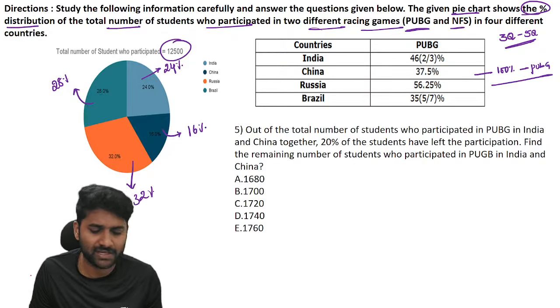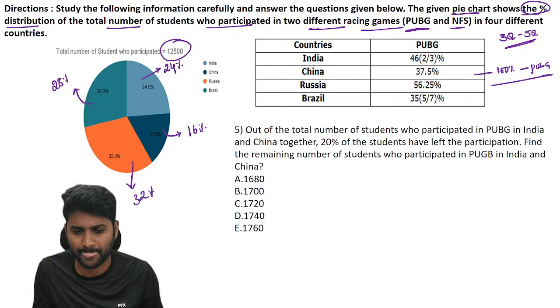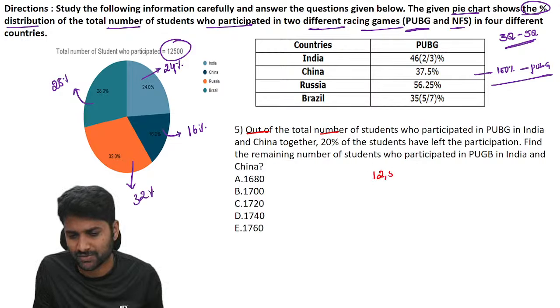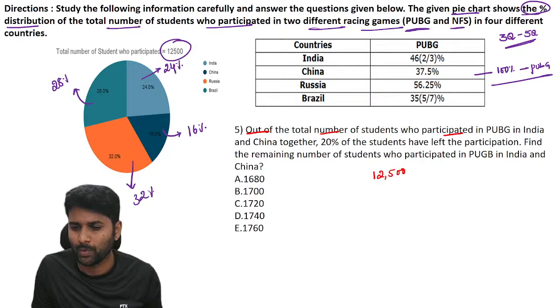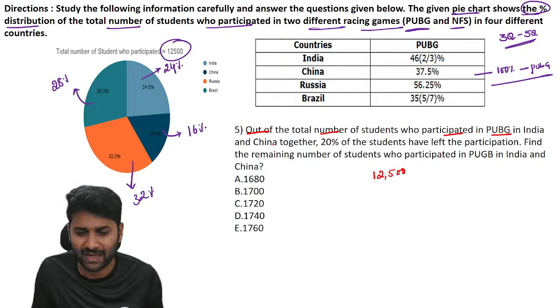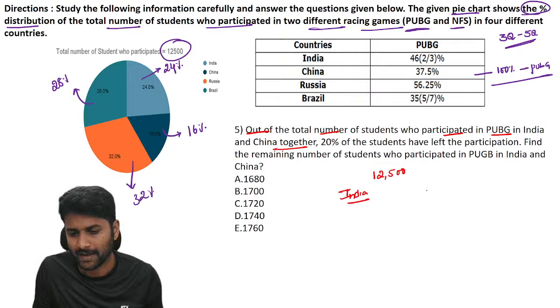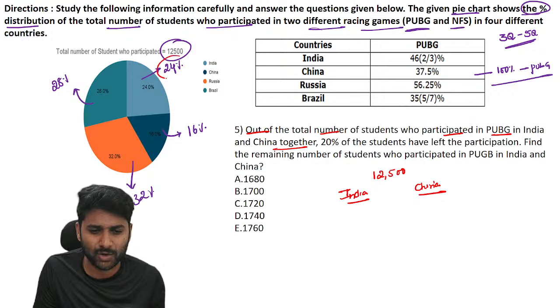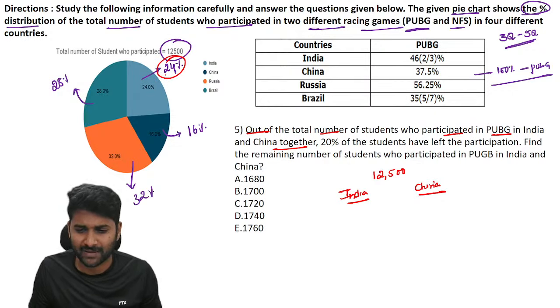Then what calculations do you have to do for this question? Out of the total number of students, 12,500, who participated in PUBG in India and China together? They're talking about India and China. See, what is the India total? How many percent of people are playing?